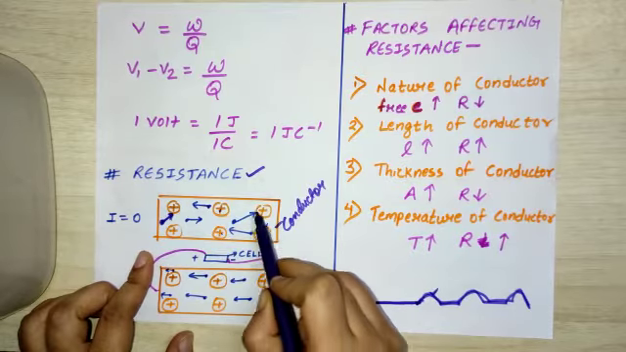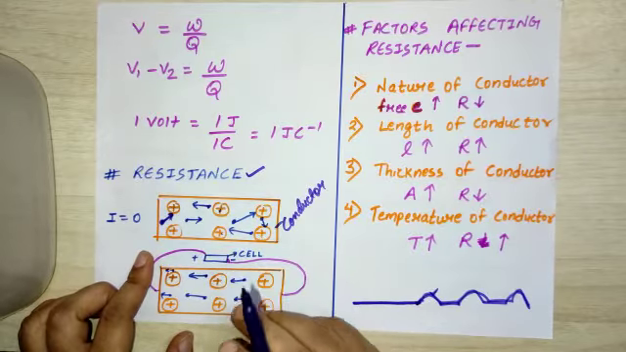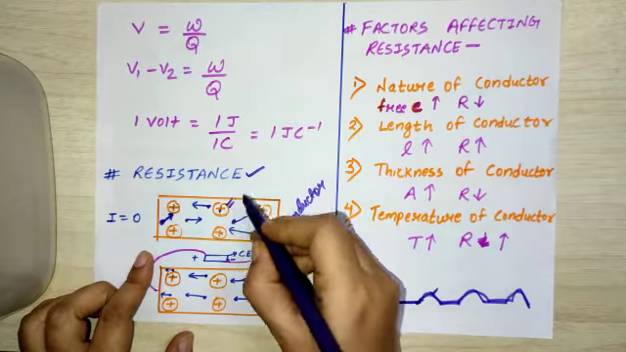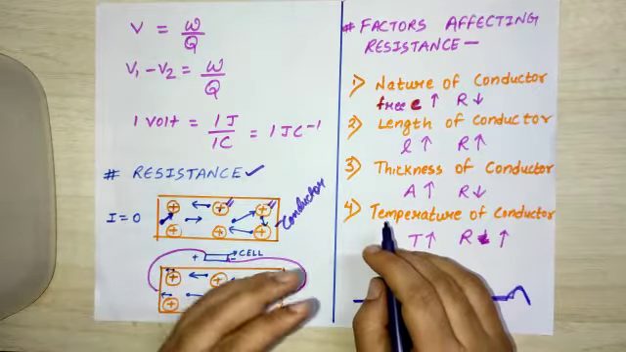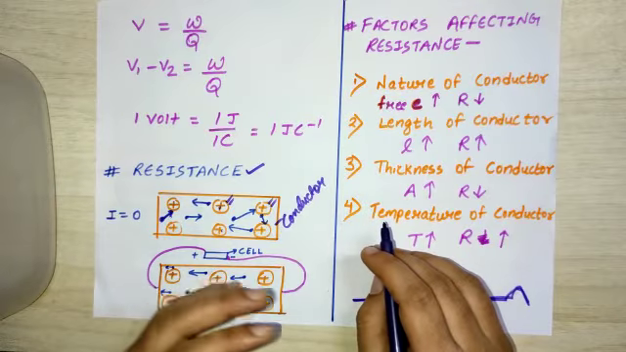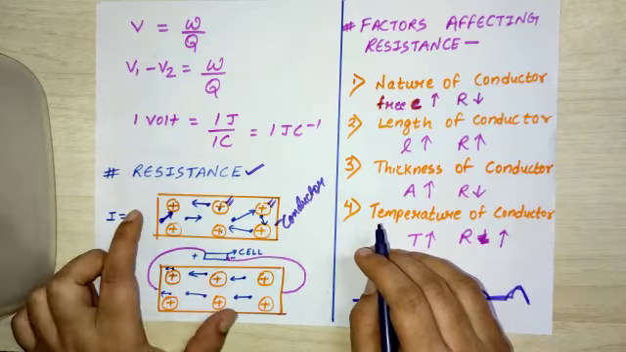Here, as for resistance, you can understand that when these free electrons are trying to move, they are always being obstructed by these fixed positive ions. They are not able to move freely because of these fixed positive ions. So their flow is being obstructed, and this obstruction to the flow is known as resistance.